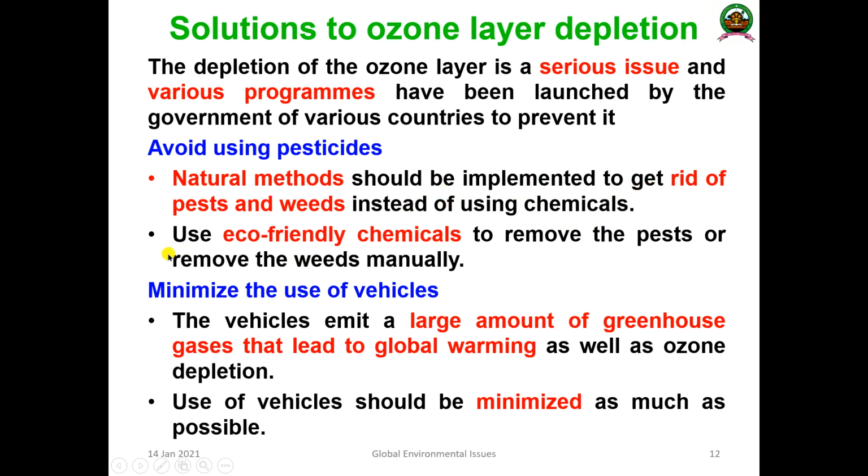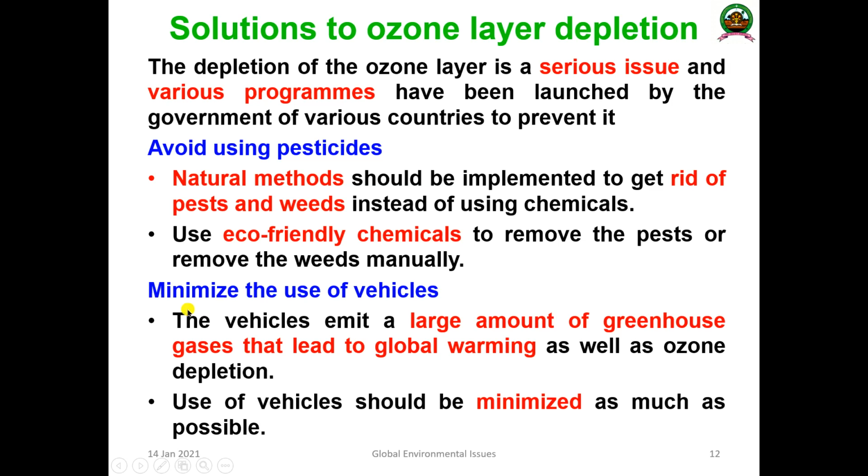Use eco-friendly chemicals to remove the pests, or remove the weeds manually. Or you have to use natural fertilizers, items like cow dung. Such kinds of things you have to use.